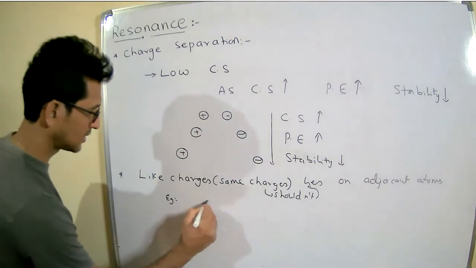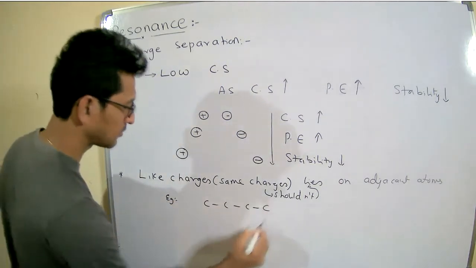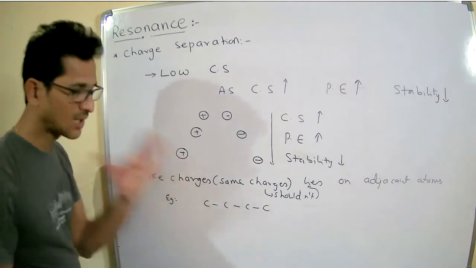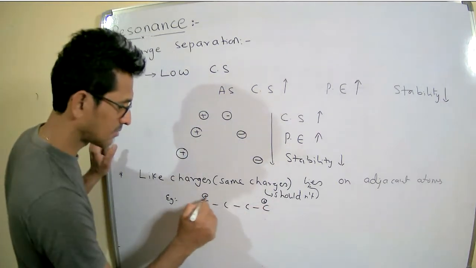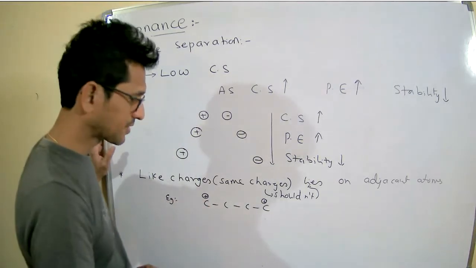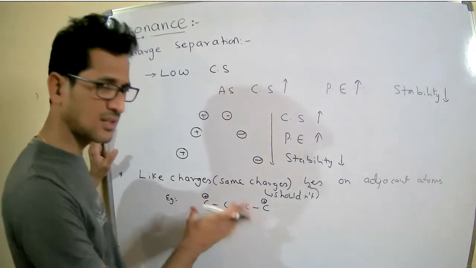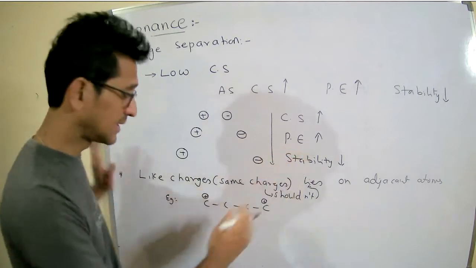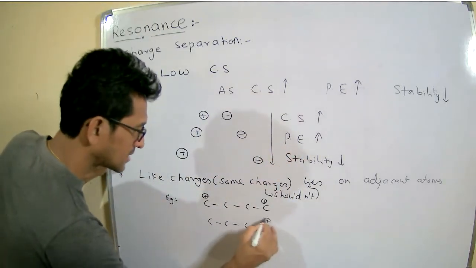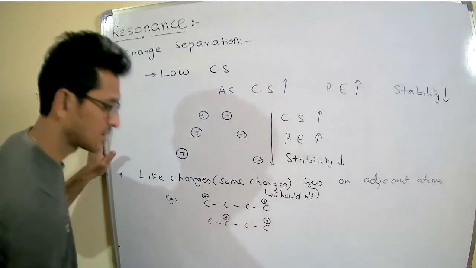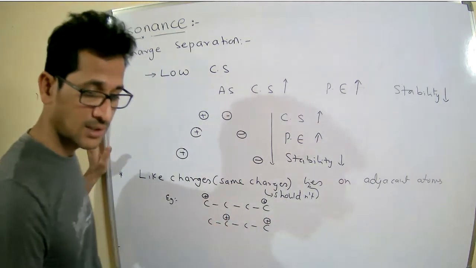For example, one, two, three, four. Four carbon atoms are there. In the first case, a carbon atom with positive charge and this carbon atom with positive charge. Both are like charges, but some distance is maintained there. In case number 2, the positive charge on the first carbon and the positive charge on the third carbon.